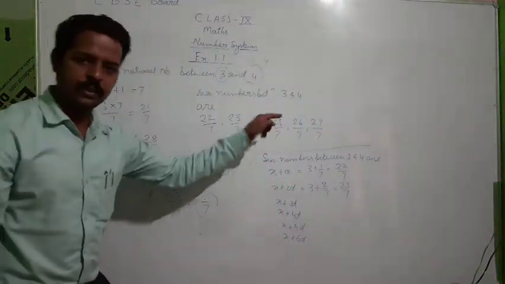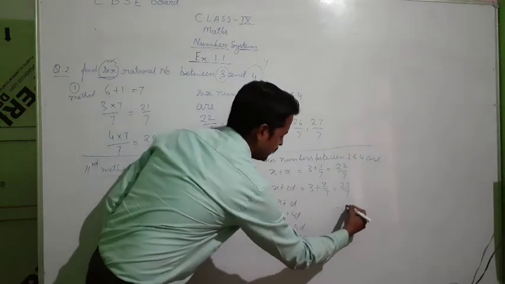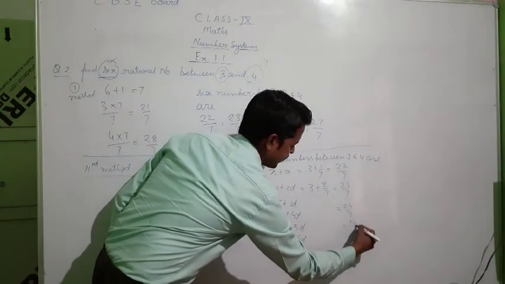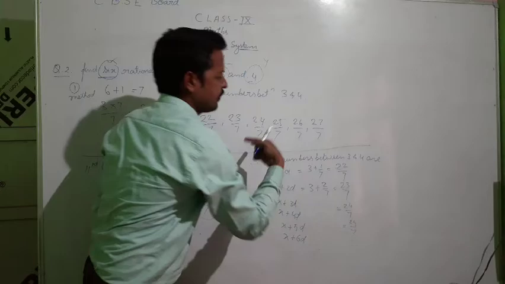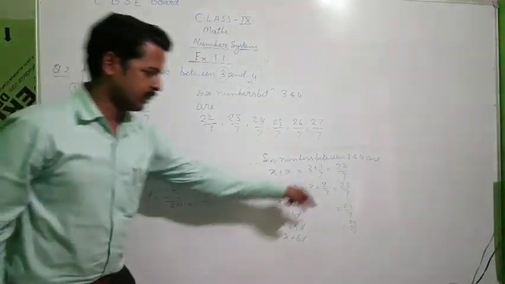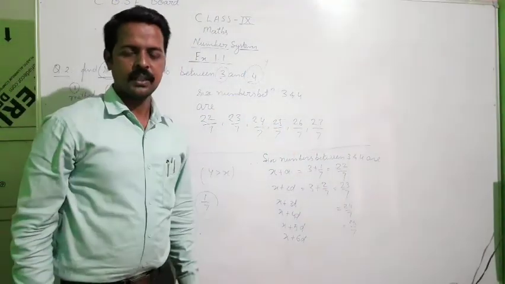Now same way you'll continue. You'll get the answers 24 by 7, 25 by 7 and so on. You'll get all these numbers which you have got earlier. I think you can solve the remaining part. Thank you.